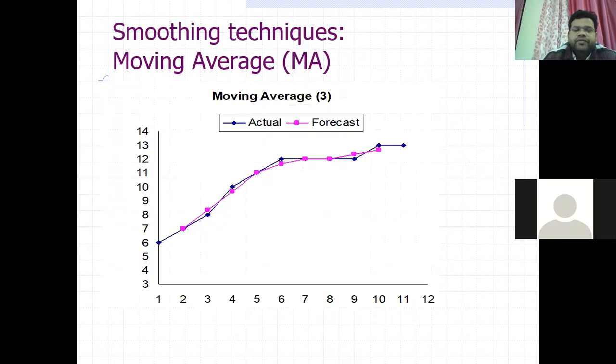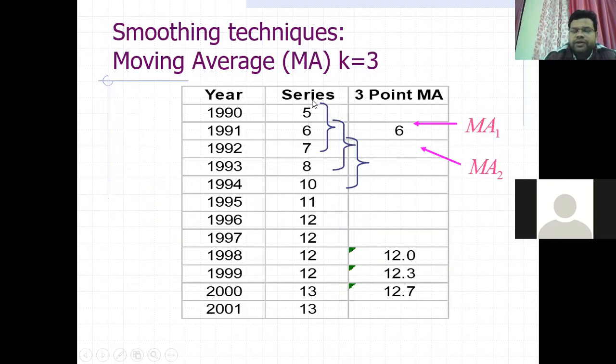If there are two series, one is called the observed time series, 5, 6, 7 like this, and the other is called the predicted time series.